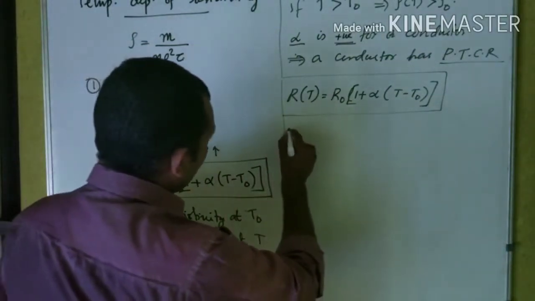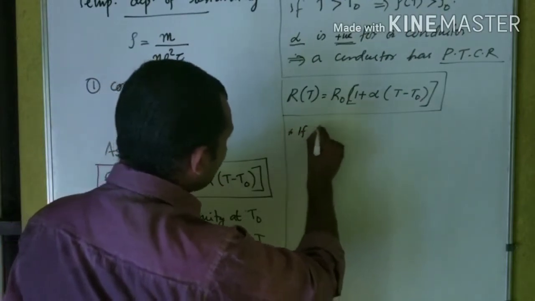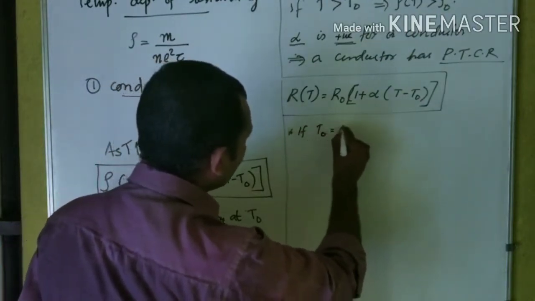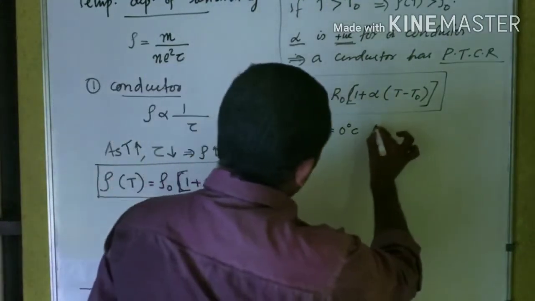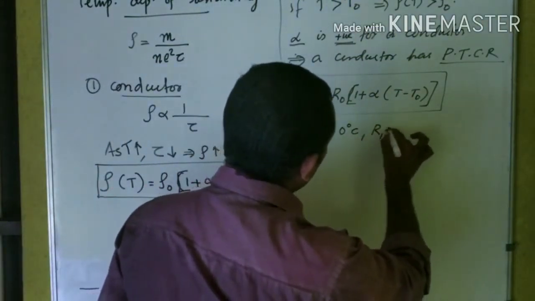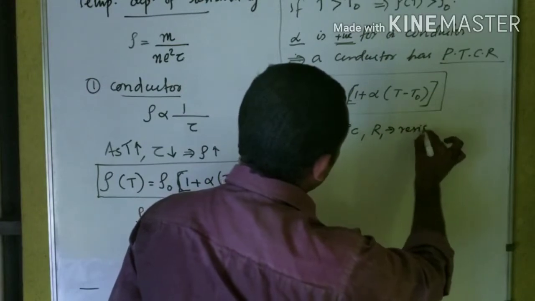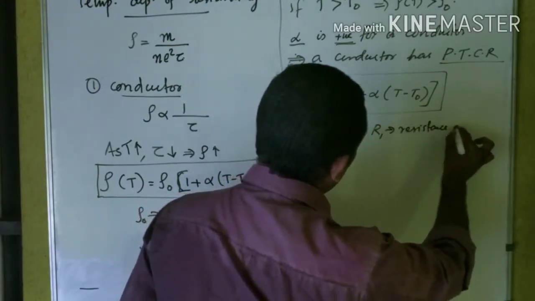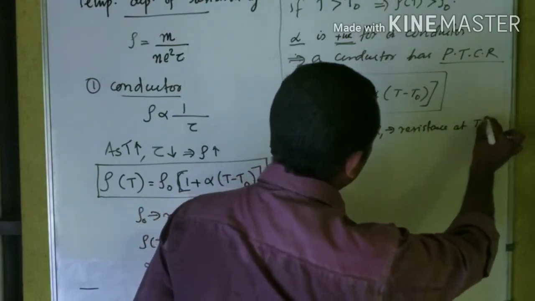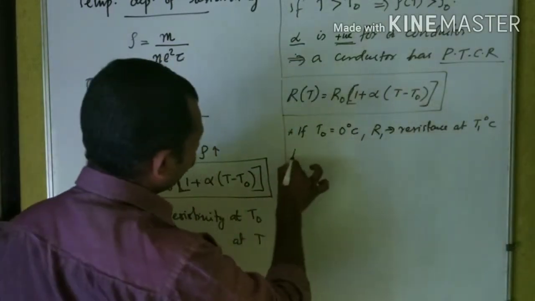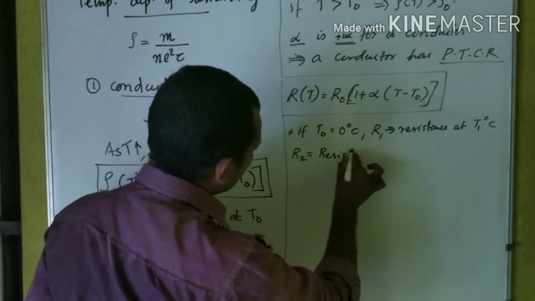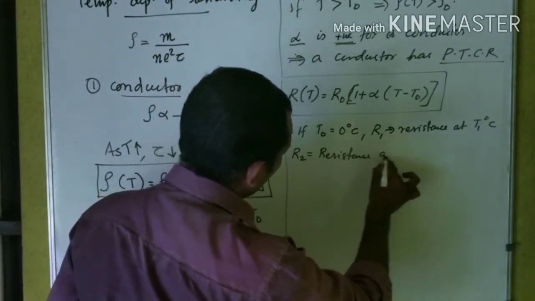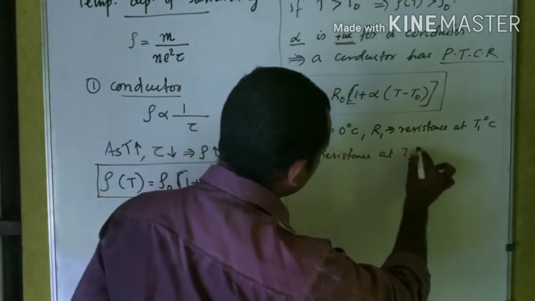So if T0 is equal to 0 degrees Celsius, R1 is the resistance at T1 degrees Celsius, and R2 is the resistance at T2 degrees Celsius.